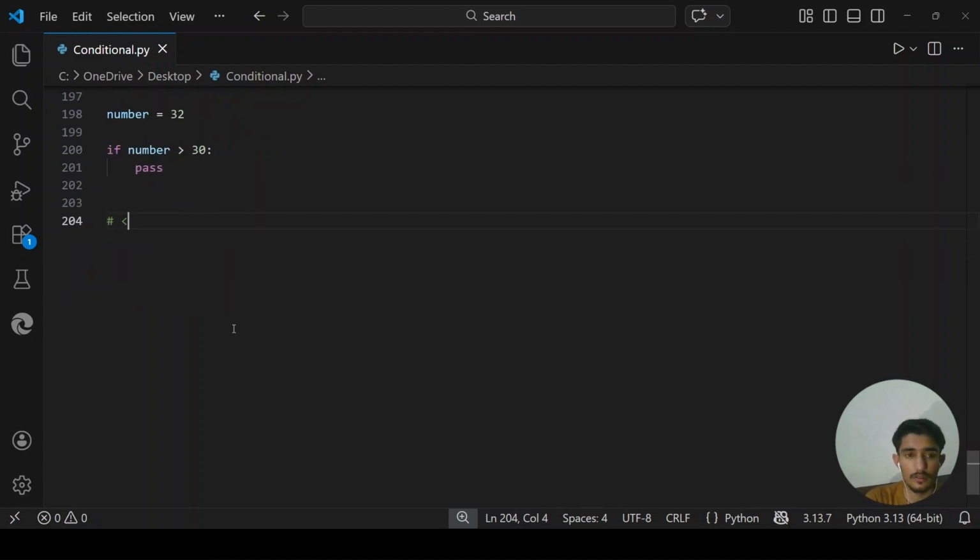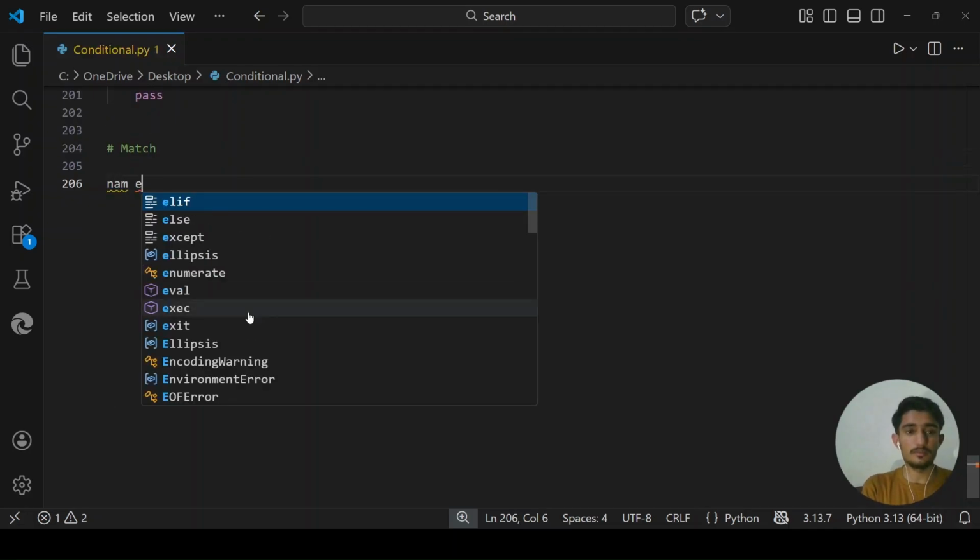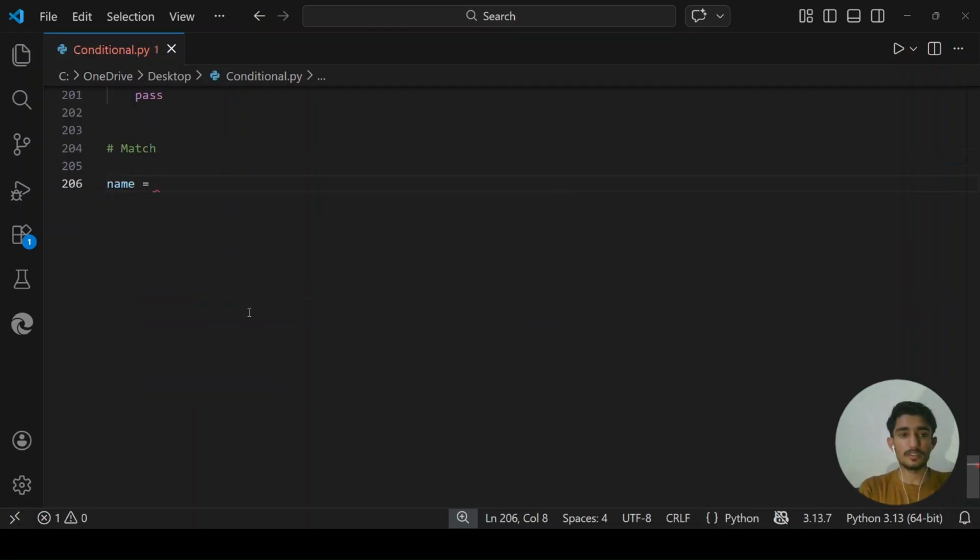So now we are using string matching. Let me create a name. Let's say there is a person whose name is Johan, and he lives somewhere. Let's say he lives in Germany. Let's say he lives in USA. So I want to match his name to his country.